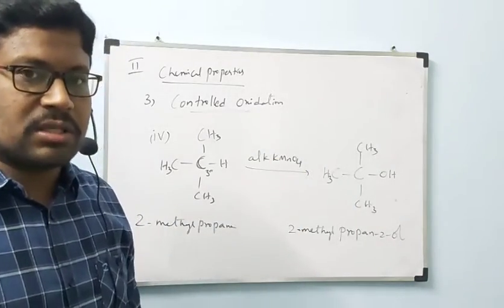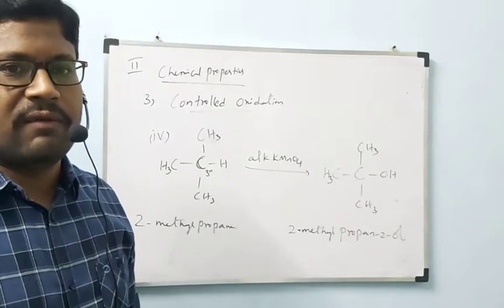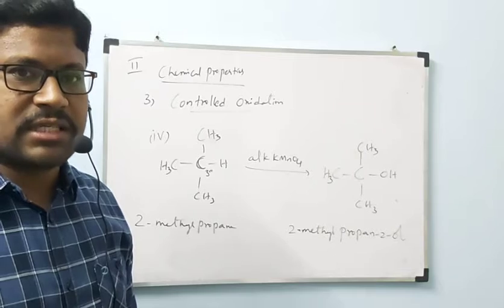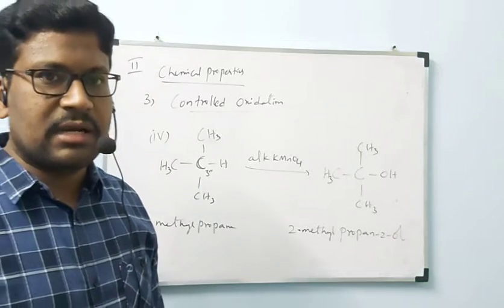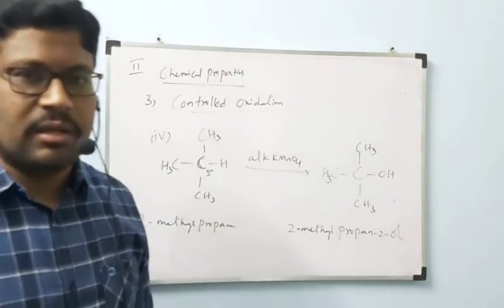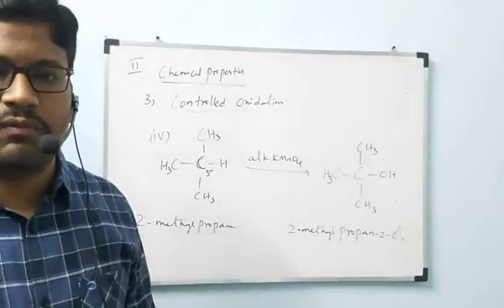These are the controlled oxidation reactions, totally four we have seen. First one, reaction with copper at 523 Kelvin and 100 atmospheres. Second one, reaction with molybdenum oxide. Third one, reaction with manganese acetate. Fourth one, reaction with alkaline KMnO4.